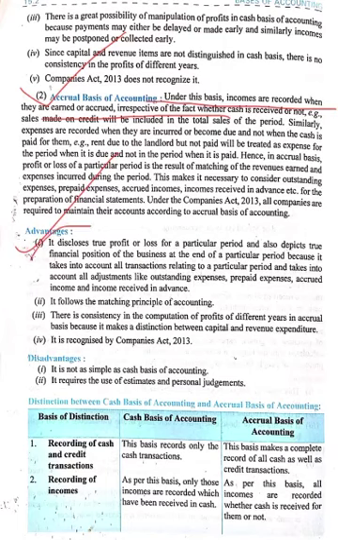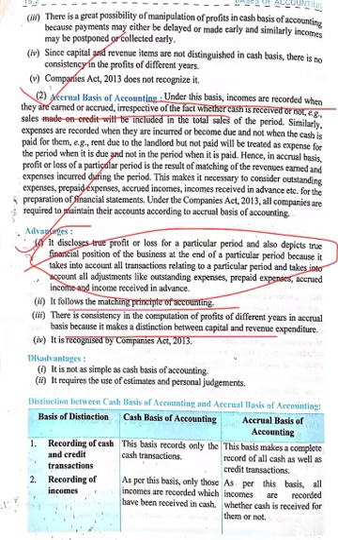It discloses true profit and loss. It will show you the true condition, true financial statement of the company. It follows the matching principle of the accounting, and there is consistency in the computation of profit of different year in accrual basis, because we distinguish the capital and revenue expenditure here. Last, it is recognized by Companies Act 2013. Companies Act 2013 gives us permission for this.